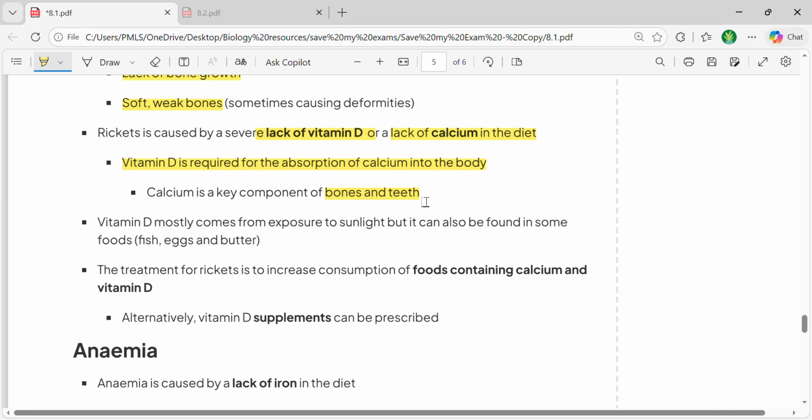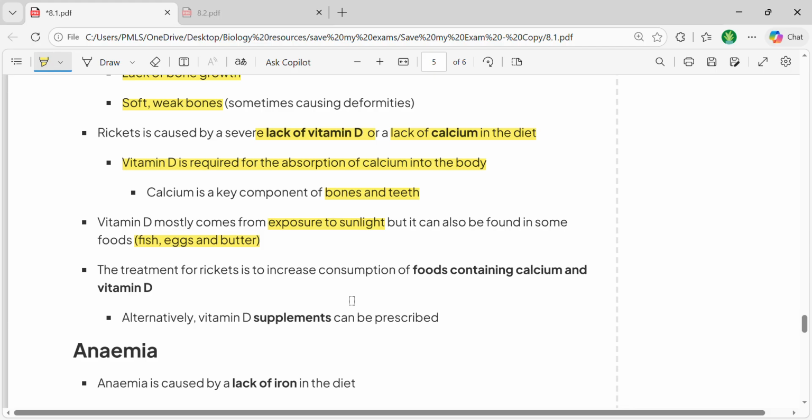And this can be treated by giving certain exposure to sunlight and by maintaining a diet that is rich in vitamin D as well as calcium. So the sources are fish, egg, and butter. And it can be treated by increasing the consumption of all other foods that are available to maintain vitamin D and calcium concentration.